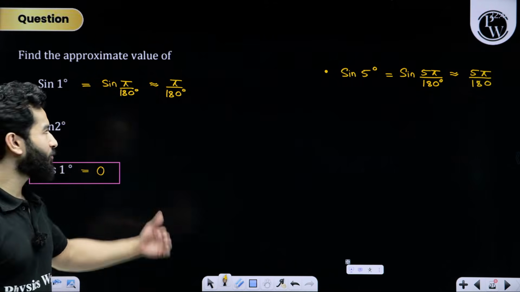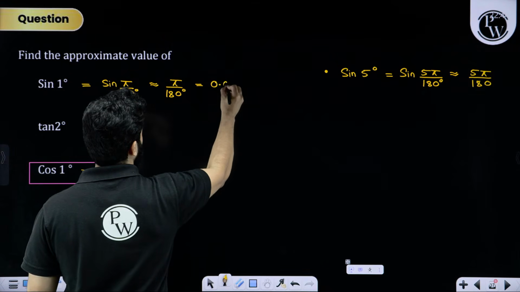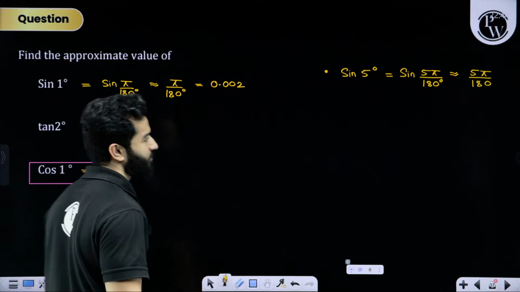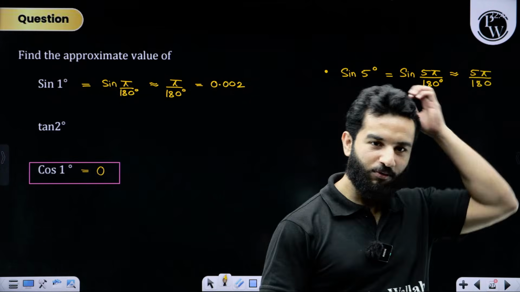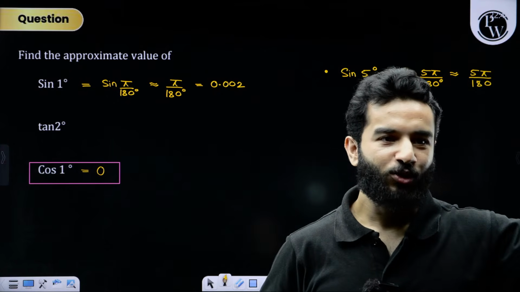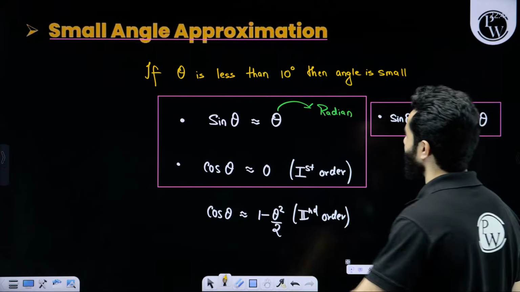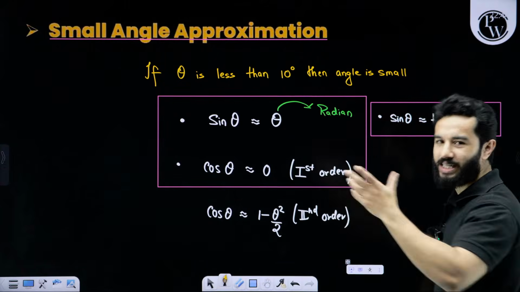And if you remember, it was somewhere around 0.002. At the very start of the chapter, we have written this. Got it? So please note when I am saying that this theta should be in radian, not in degree.